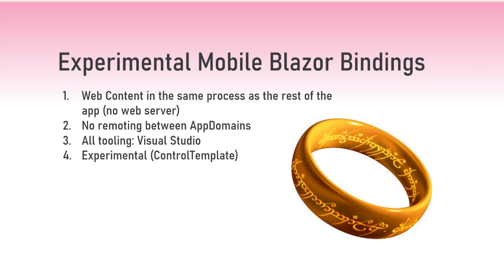There is, of course, the experimental tag. Mobile Blazor binding is still an experimental project from Microsoft. There is still no control template like carousel view. There are still more things that are not supported, but we're getting there. Everywhere Xamarin Forms runs, and Xamarin Forms is not only iOS, Android, Mac, and Windows, with Mac support in .NET 6, it's also Tizen, GTK, and WPF. Everywhere Xamarin Forms runs, you will be able to use this mobile Blazor binding.